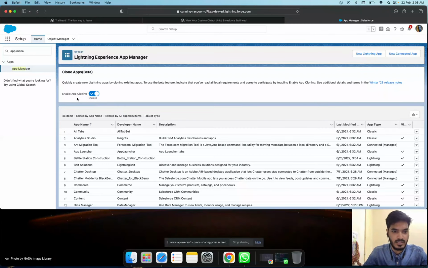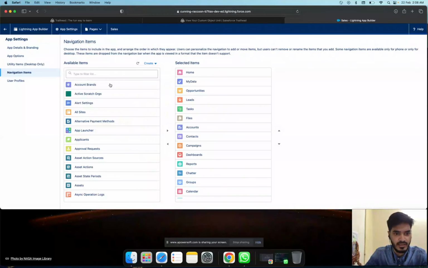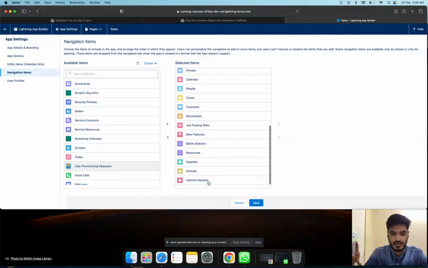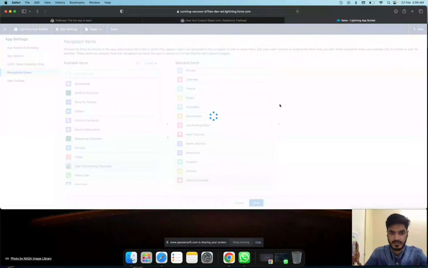Okay. And create navigation item. Okay. This navigation item. After that, sometimes the navigation app is not showing. Just log out of your org and log in again. Okay. And where is the vehicle? Here we can just include it here. Just add it here and save this one and save.